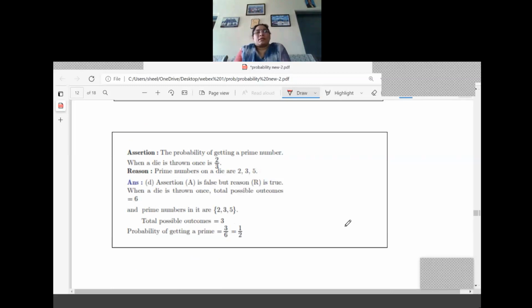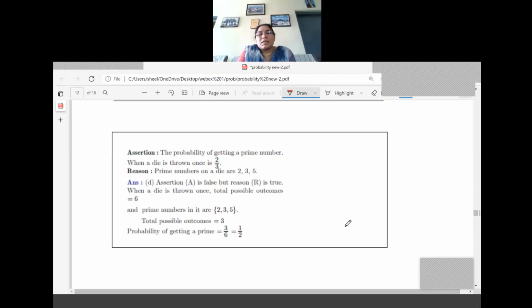Next, the probability of getting a prime number. What are the prime numbers there? Getting a prime number when a die is thrown once only. So how many prime numbers are there? 2, 3, 5. So the answer should be 3 by 6 only. But see the question now. The probability of getting a prime number when the die is thrown once is equal to 2 by 3. Prime numbers are 2, 3, 5. Anyhow, the prime numbers they have shown are correct only. But what about the assertion? The result is wrong only. So the answer is D.